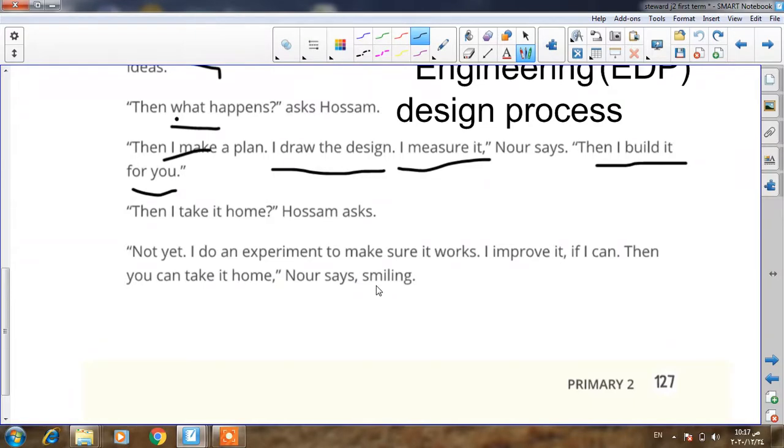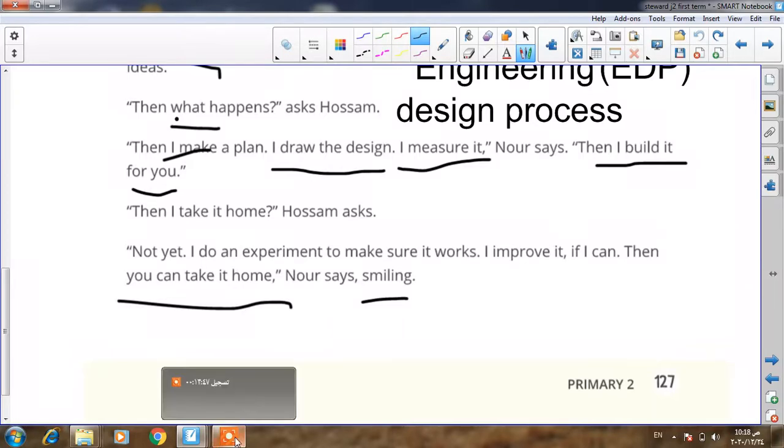Yes, I will improve it if I can, and then you can take it home. So after Noor improves and makes sure that this tool works, you can take it home, Husam. And Noor says that, and finally Noor is smiling.